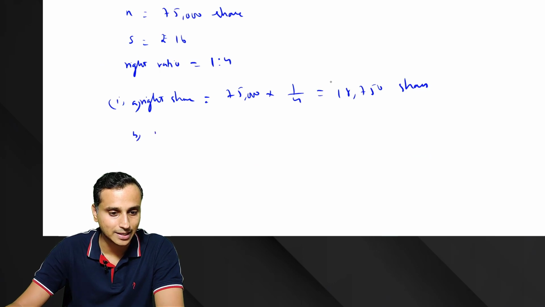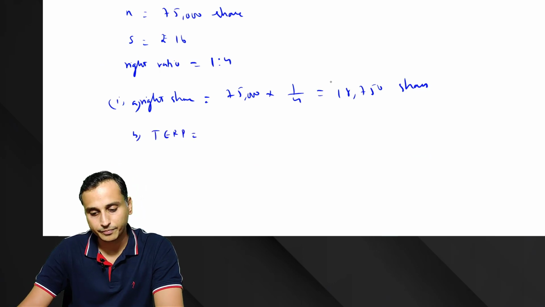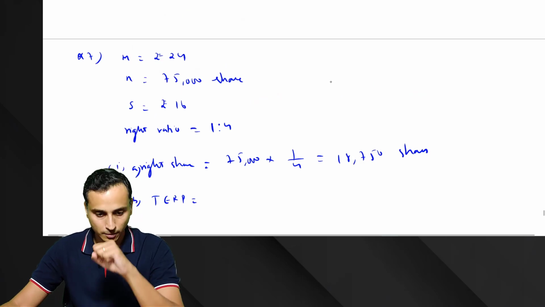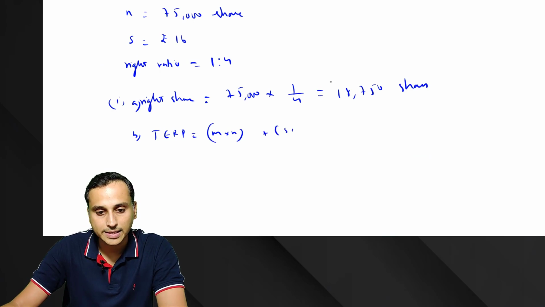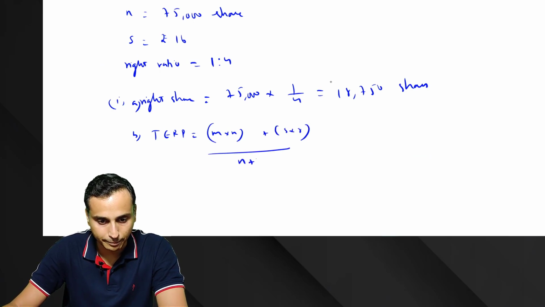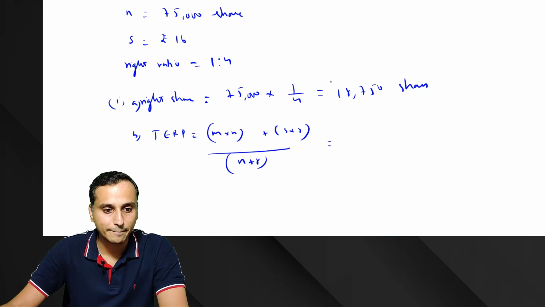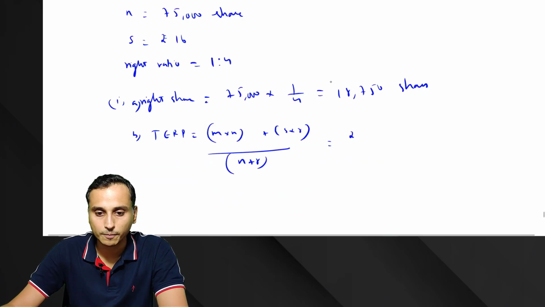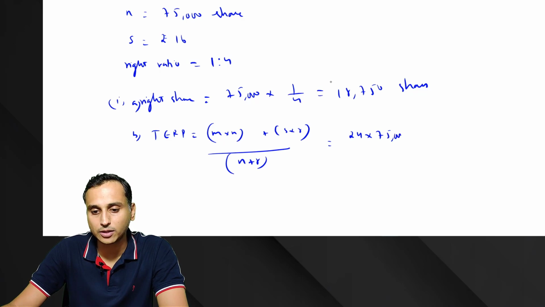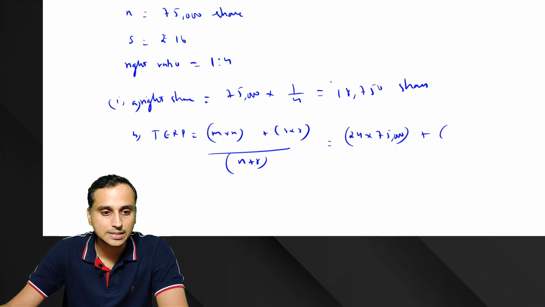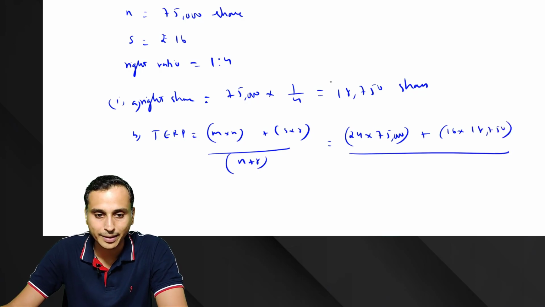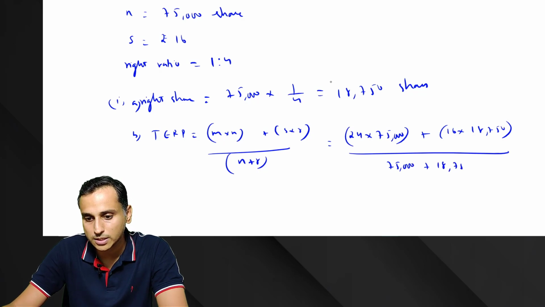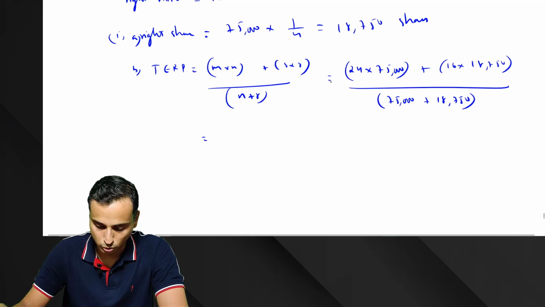Next, can we calculate the theoretical exercise price? Yes, we can. Let's write the formula: M into N plus S into R divided by N plus R. M is 24 into N 75,000, plus S is 16 into R 18,750, divided by N plus R, that is 75,000 plus 18,750. So let's do the mathematics.